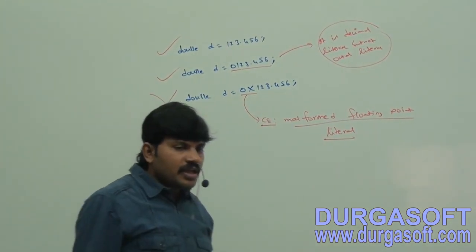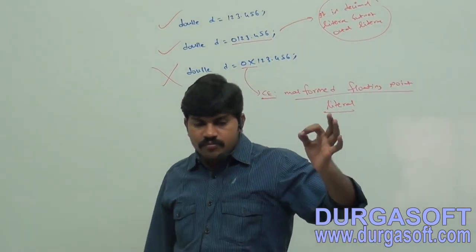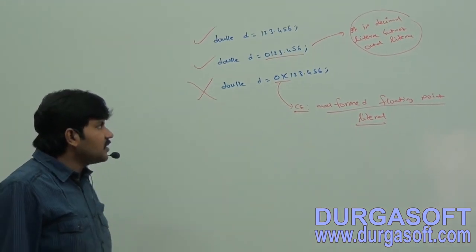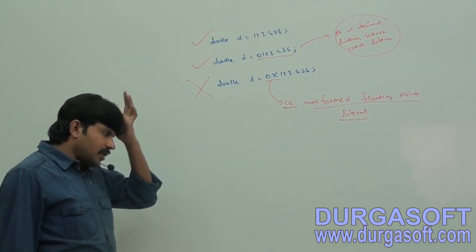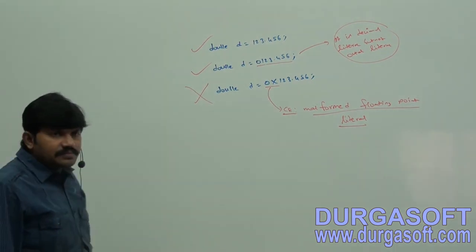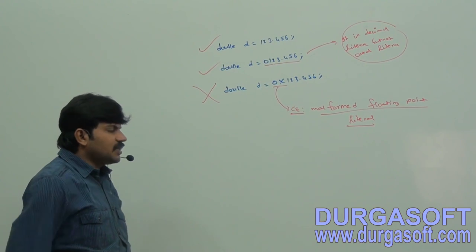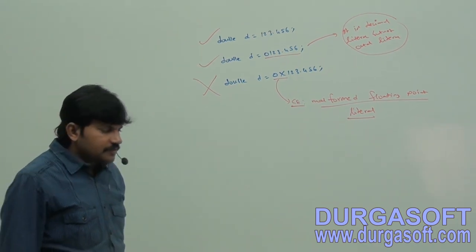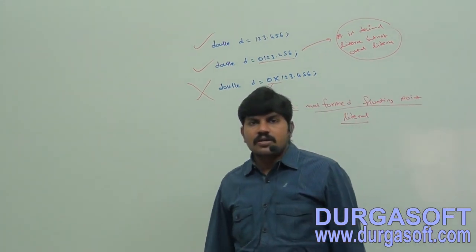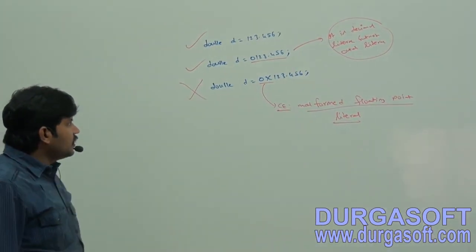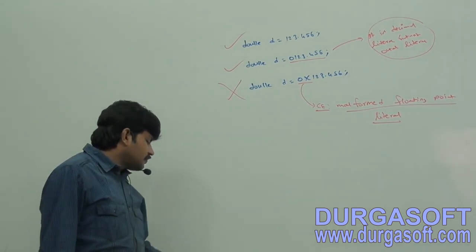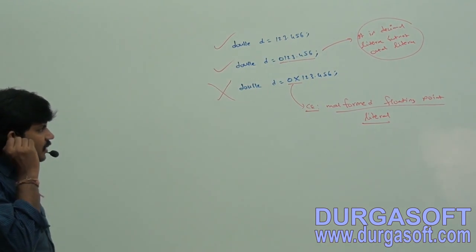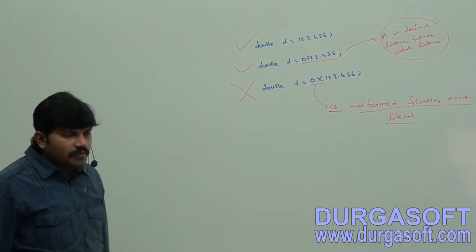We can specify floating point literals only in decimal form, and we can't specify them in octal and hexadecimal forms.